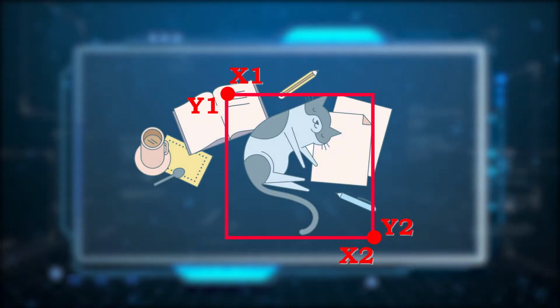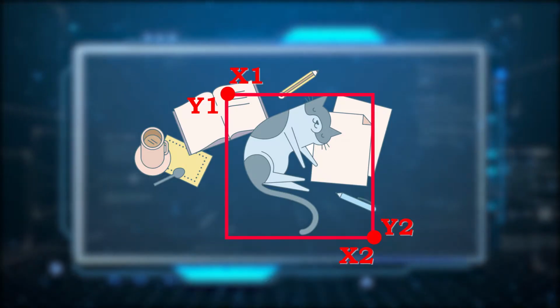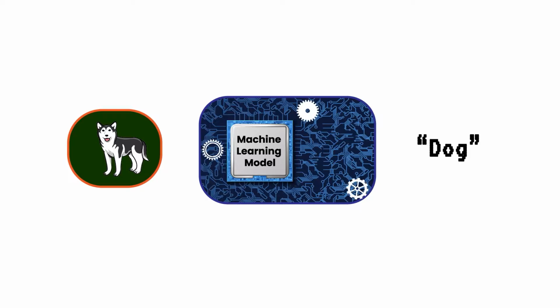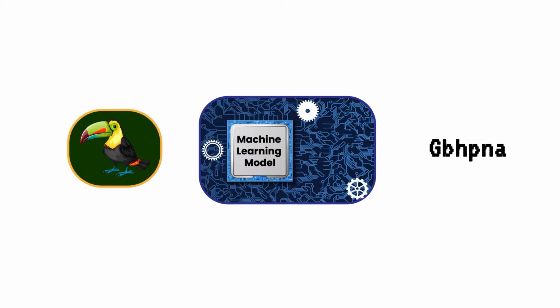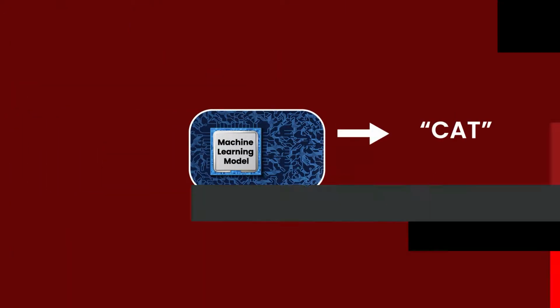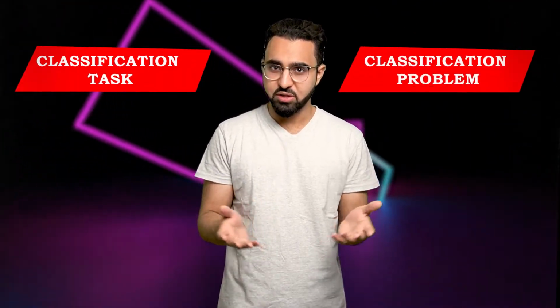There are many types of regression problems out there. For example, localizing objects in an object detection problem is also a type of regression problem. Let's take a look at another example where a machine learning model looks at a picture and classifies it with a category name. This is also a supervised learning example. Also, whenever a machine learning model predicts a class label based on some features, it's also called a classification task or a classification problem. Both classification and regression fall in supervised learning.